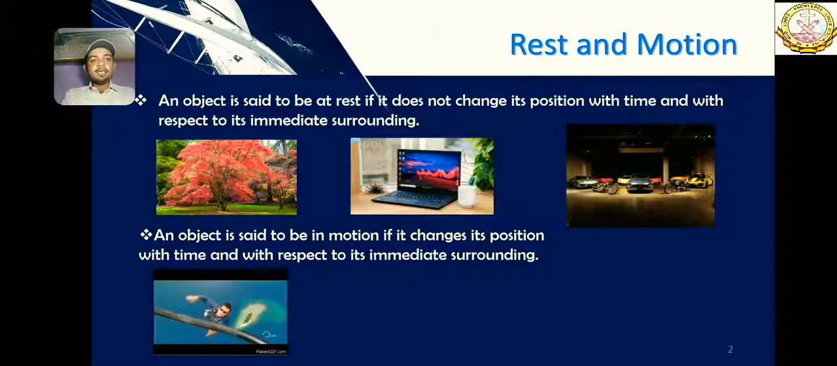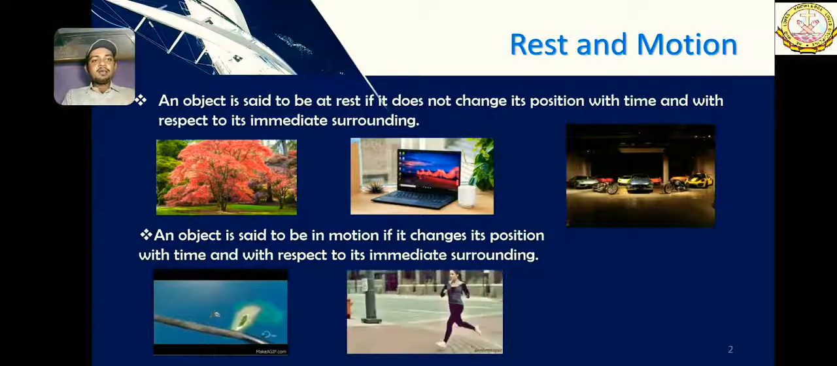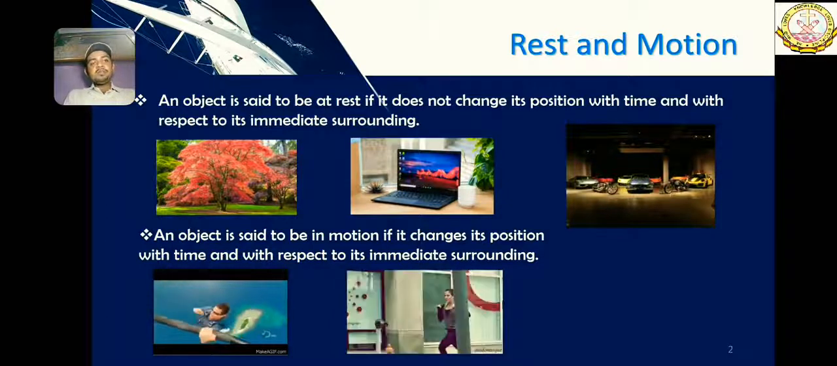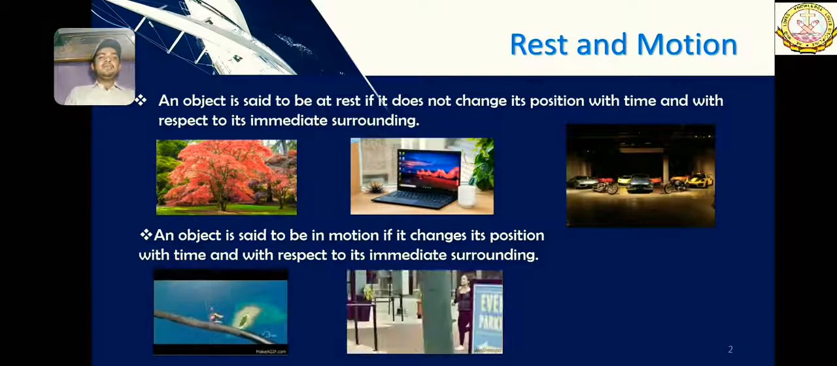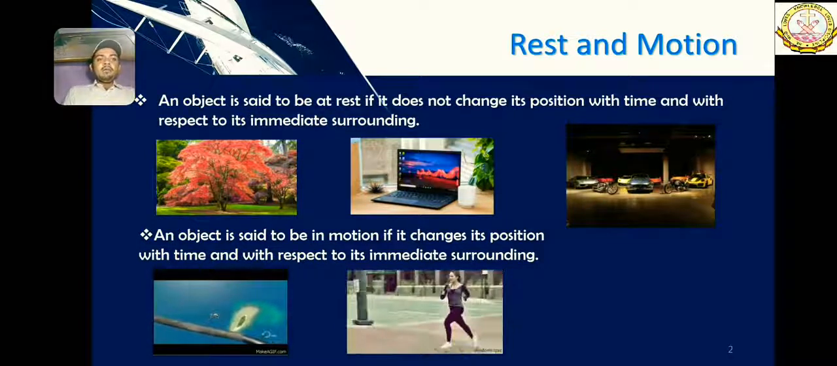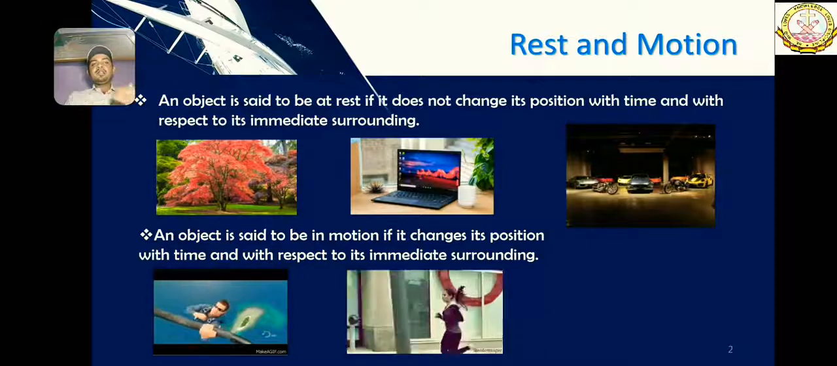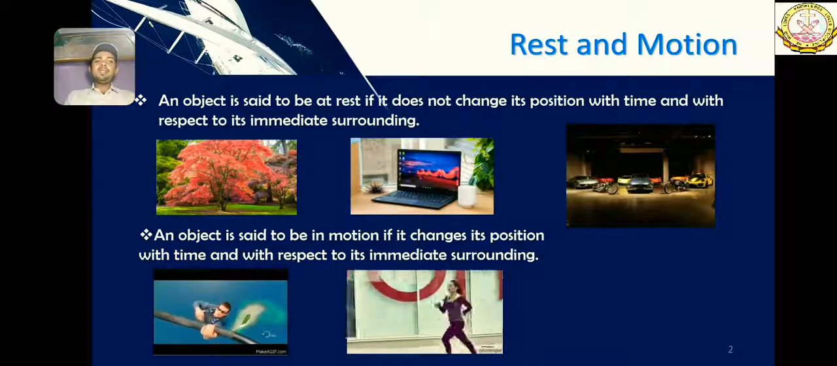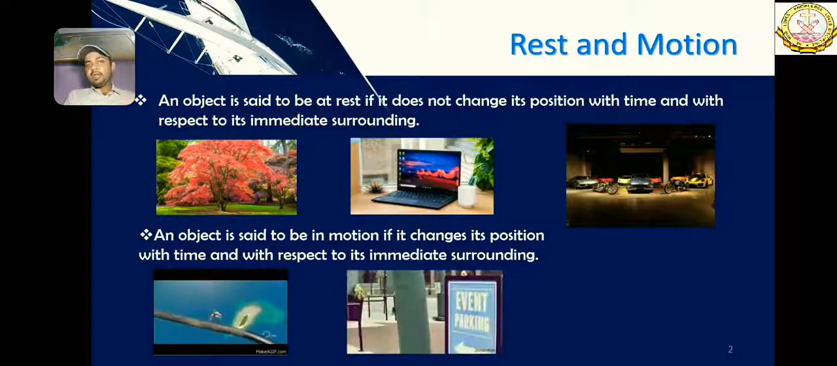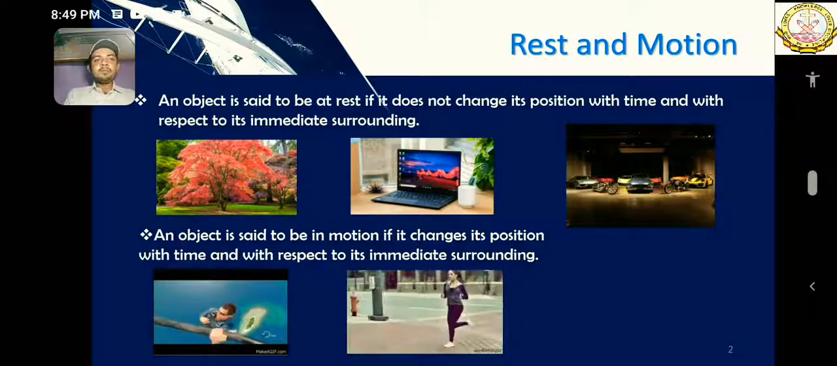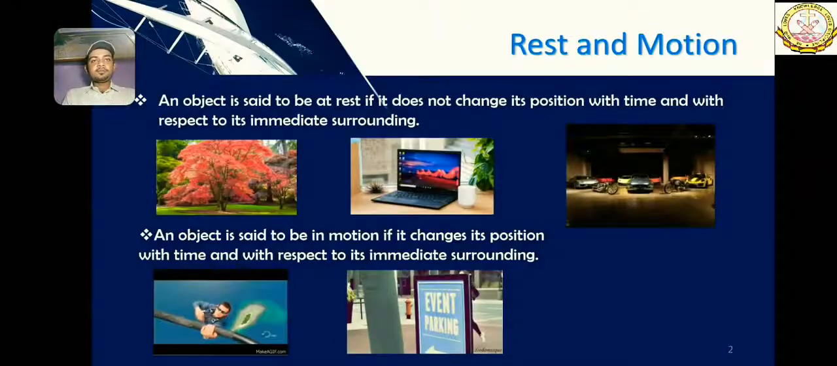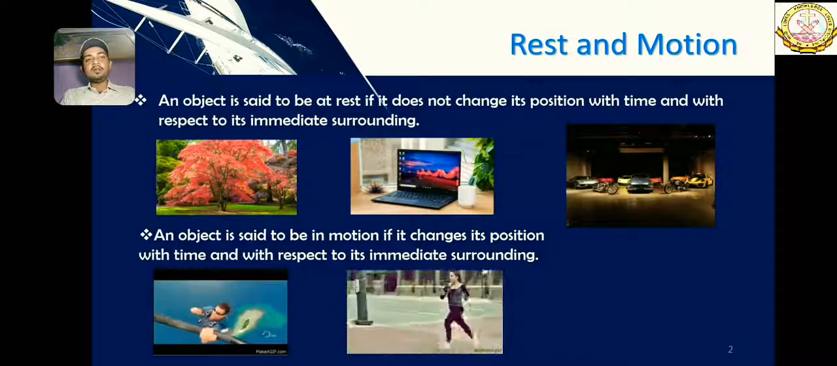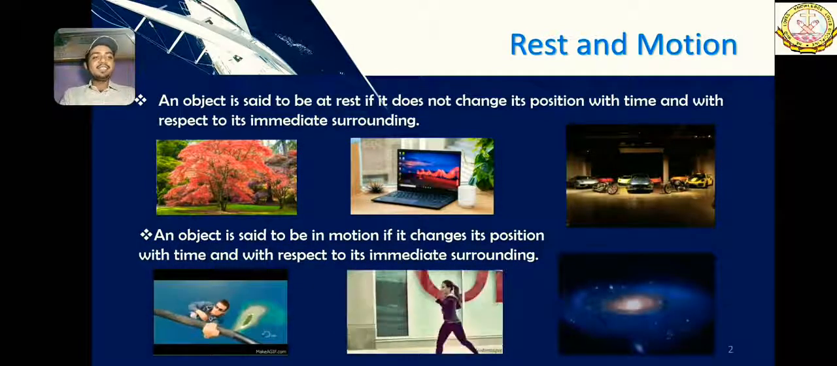Here we can see the girl is running. She is jogging on a road in the morning, I guess, because no one is there. She is moving because she is moving with respect to her immediate surrounding. As you can see, her surroundings are changing very quickly, so we can simply make out that she is moving.